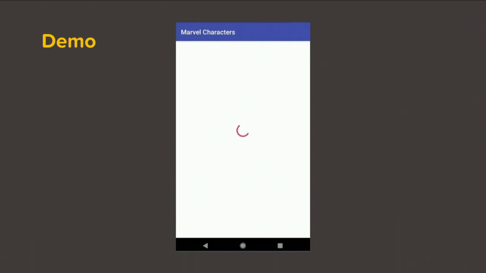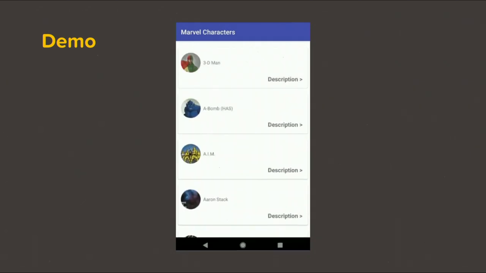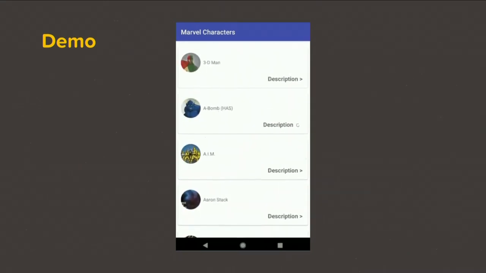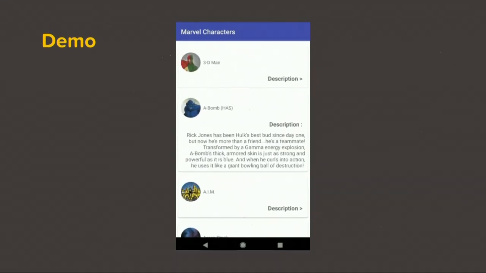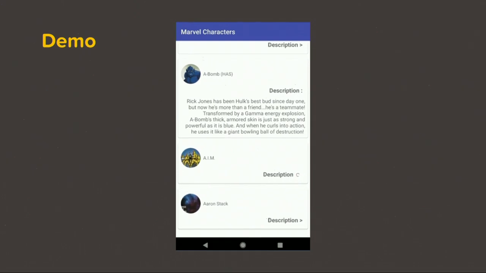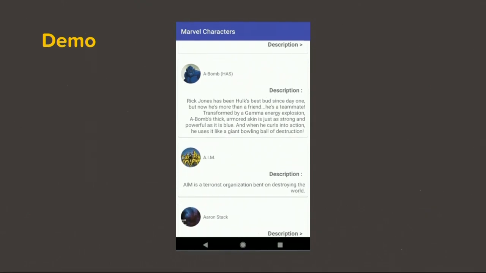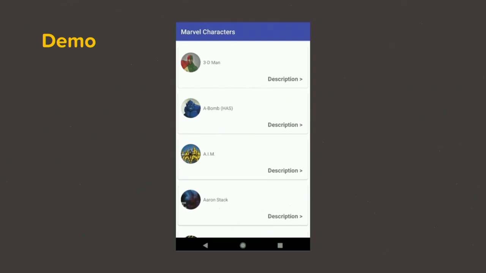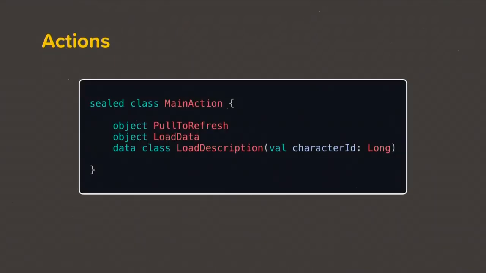We fetch a bunch of characters from the server, then we load this data, and we can click on a description for a particular character and load that. And also, we can call a pull to refresh on this particular view.